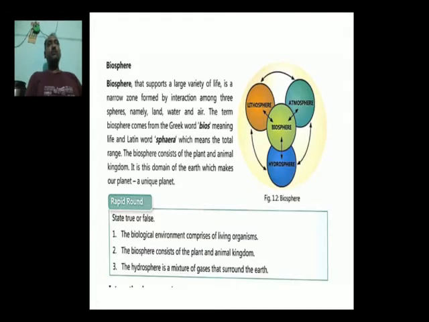So we need to say that the biosphere is the only sphere where we can find the interaction between living organisms and non-living things with their surroundings. Due to this sphere, our planet has become a unique planet. So these are some important things mentioned to you about the biosphere. I hope that you might have understood all these four important spheres of the earth. These four important spheres are specially included in nature.